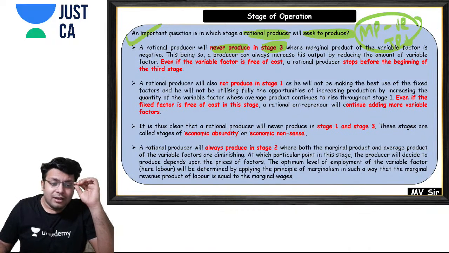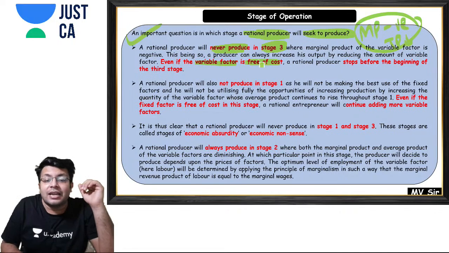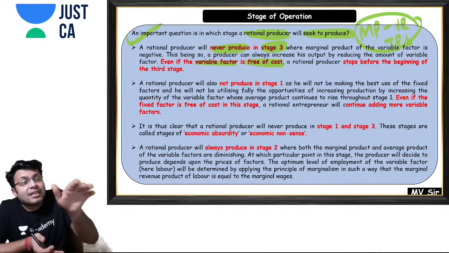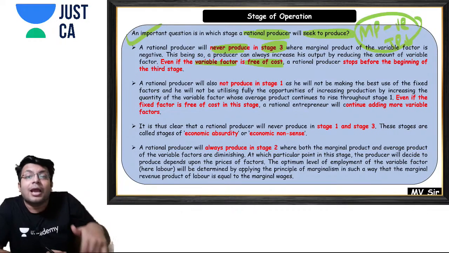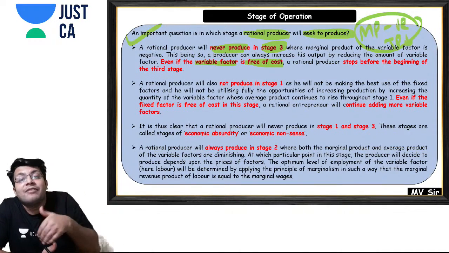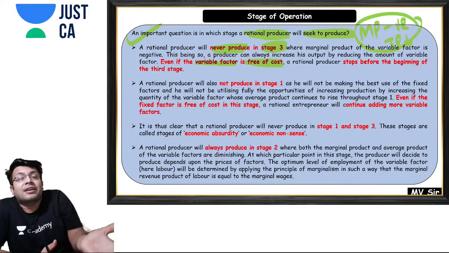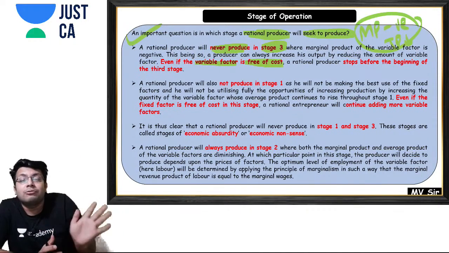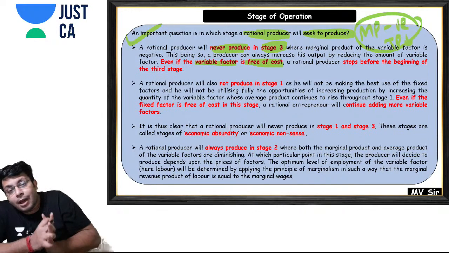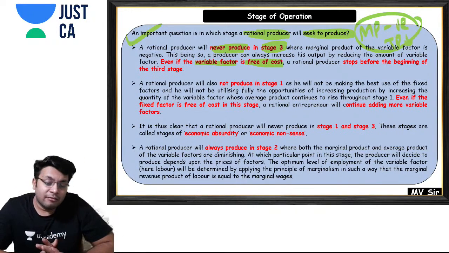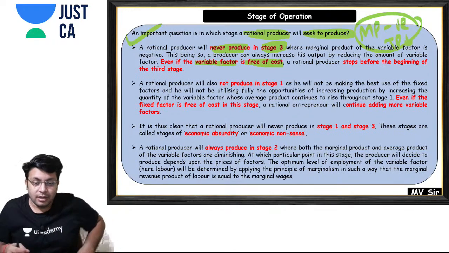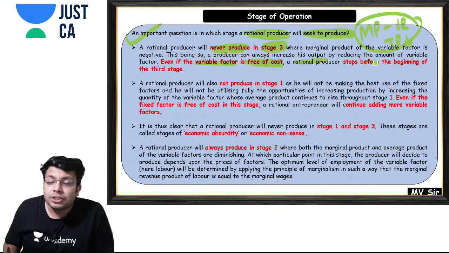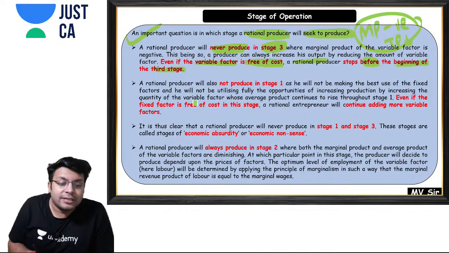Yes, so see, even if the variable factor is getting free of cost, if I'm increasing the variable factor my marginal product is becoming more and more negative. So even if I get the variable factor for free, still I will not hire it. I will still not use the variable factor, because my marginal product keeps on decreasing when I'm using the variable factor in stage 3. So a rational producer will always stop before the beginning of stage 3.